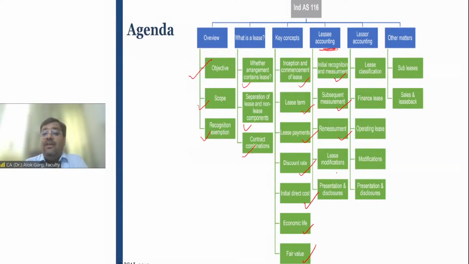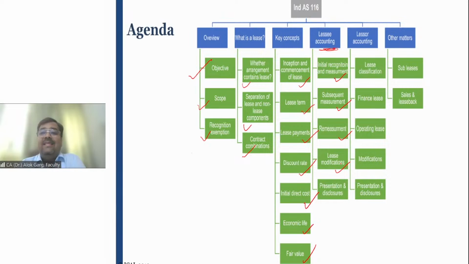What happens when there is a lease modification? For example, earlier the lessee has taken 5,000 square feet of area on a rental basis, but now after COVID, the lessee wants to surrender 50% of the area and continue with only the remaining 50% of the area.